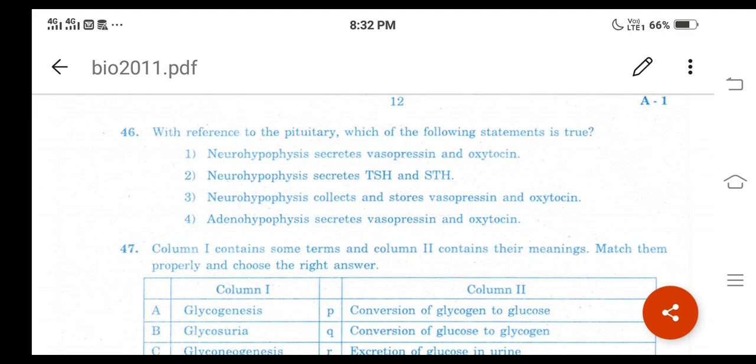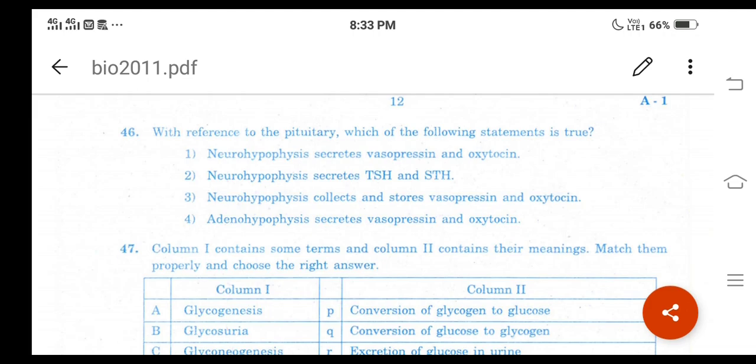And remember, neurohypophysis is also called pars nervosa, also known as posterior pituitary. It stores and releases two hormones called oxytocin and vasopressin, which are actually synthesized by the hypothalamus and are transported axonally to the neurohypophysis, right? And you can refer to the first PUC textbook. The chapter is Chemical Coordination and Integration, and you can refer to page number 333, right?